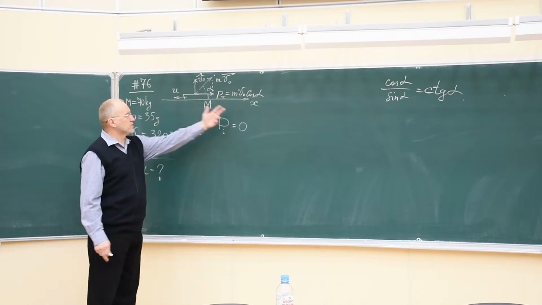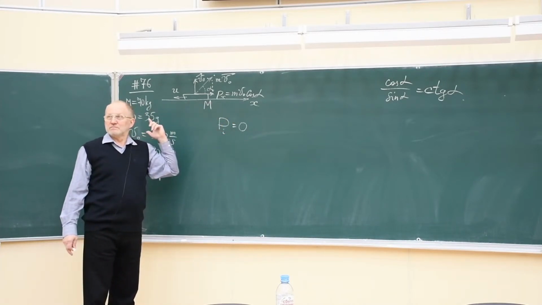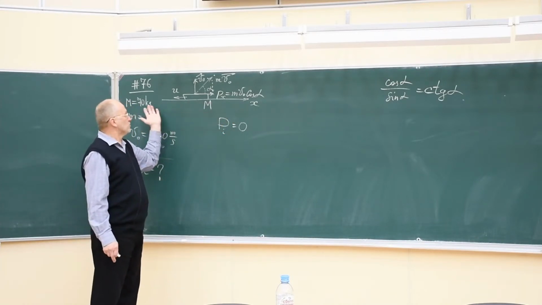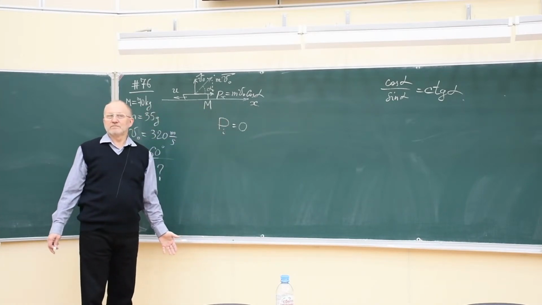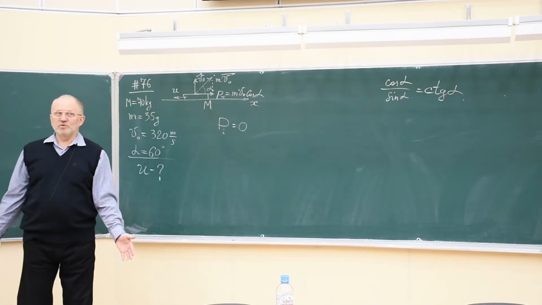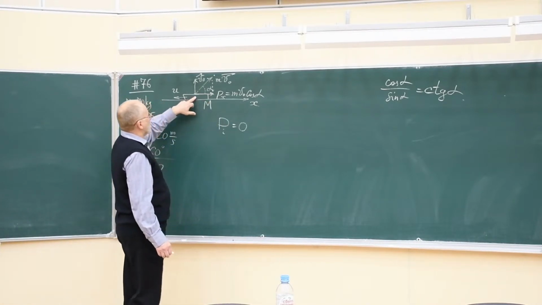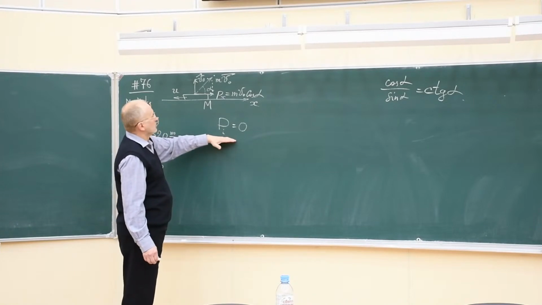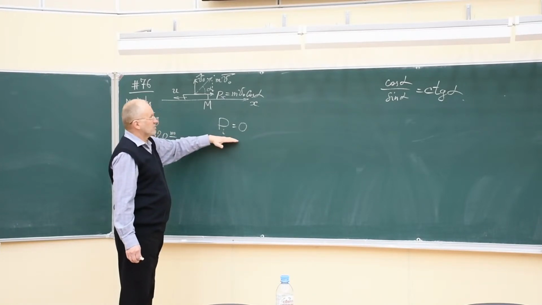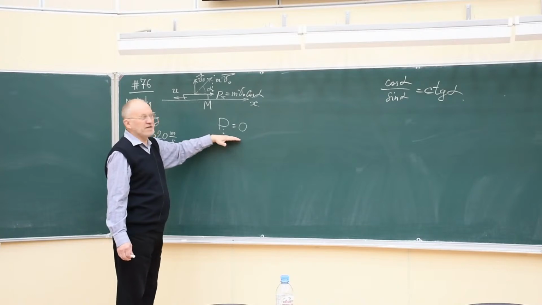No external forces. No wind, no water flow, nothing. Nothing is given in this problem. In horizontal direction, no external forces. Therefore, the initial momentum will be preserved and it will remain 0.